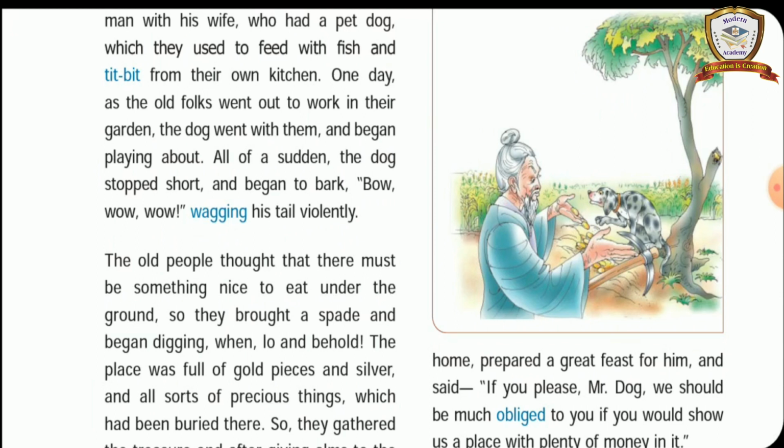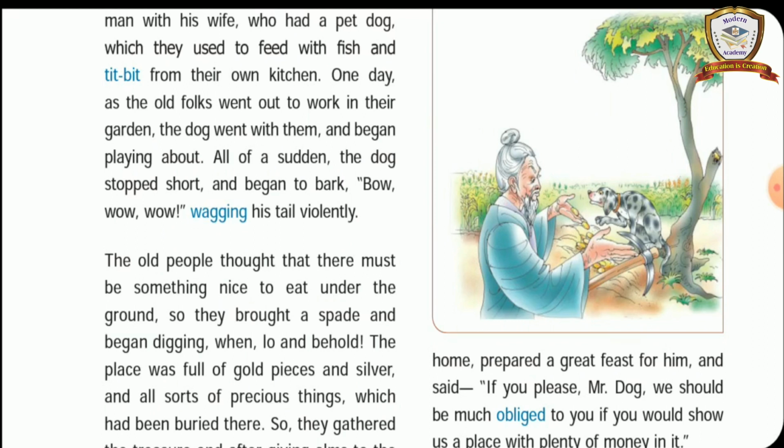Understand? What did the honest old couple feed the dog? The honest old couple fed the dog fish and tidbits from their own kitchen. Did the wicked old couple give anything to the dog? Yes, the wicked old couple gave a great feast to the dog.